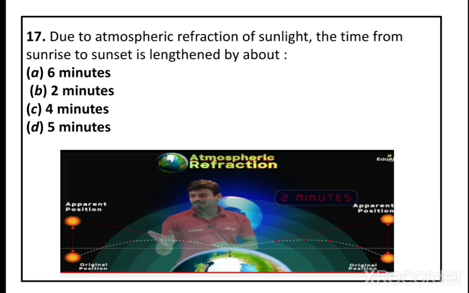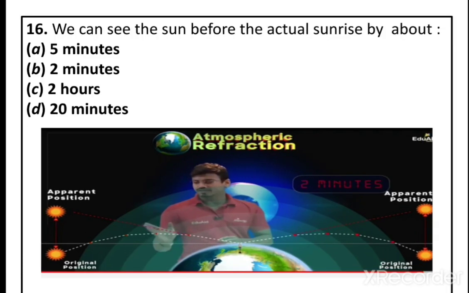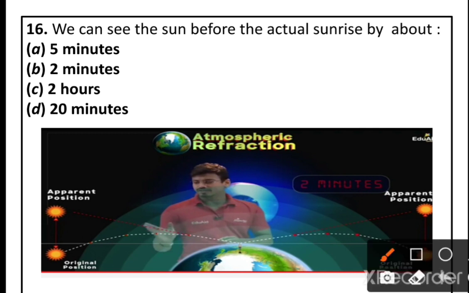Due to the atmospheric refraction of sunlight, the time from sunrise to sunset is lengthened by about. Here one thing I left: in a sunrise it takes 2 minutes, the same as sunset 2 minutes. So we can see the sun after the actual sunset by about 2 minutes.